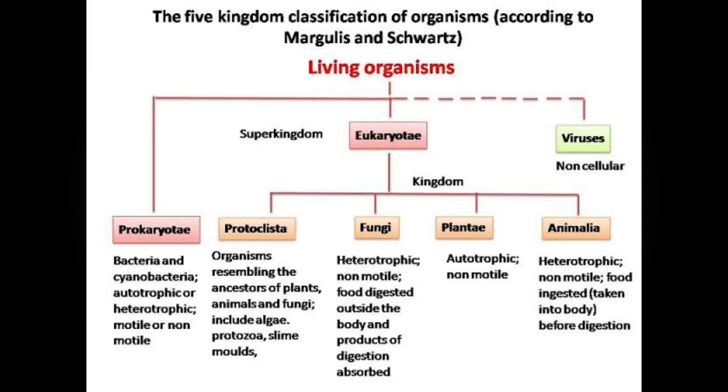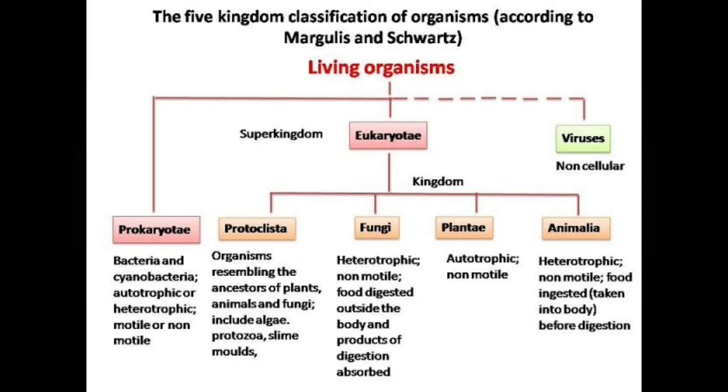In earlier classes you have studied this well. See students, the basic differences between prokaryotic and eukaryotic that we have studied earlier. As mentioned, prokaryotes are organisms that consist of a single prokaryotic cell. Eukaryotic cells are found in plants, animals, fungi and protista. They range from 10 to 100 micrometers in diameter and their DNA is contained within a membrane-bound nucleus. These are organisms containing eukaryotic cells. Okay, so these are the differences between prokaryotic and eukaryotic.